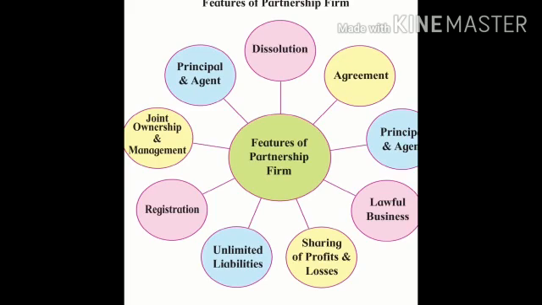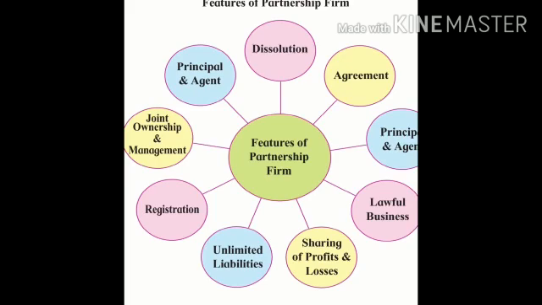What is profit sharing ratio? Profit sharing ratio is a ratio of partners where they decide how much of the profit can be shared by them. Suppose there are 2 persons, person A and person B. Person A has contributed 1 lakh rupees as capital and person B has contributed 50,000 as capital.